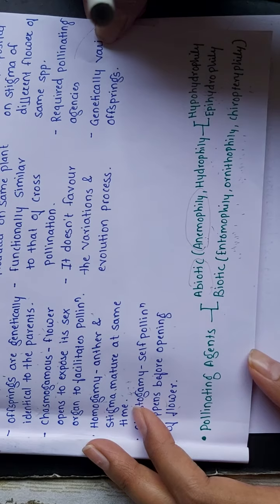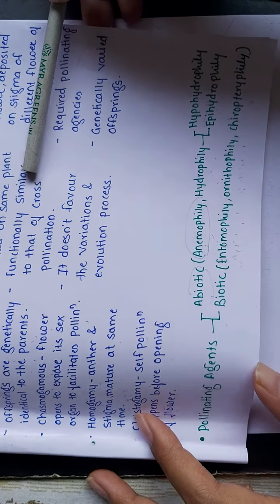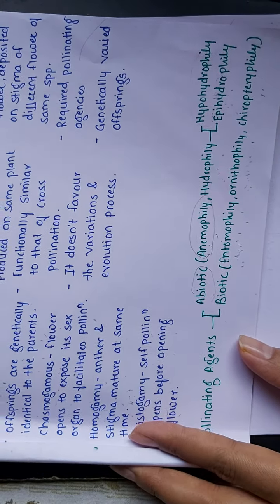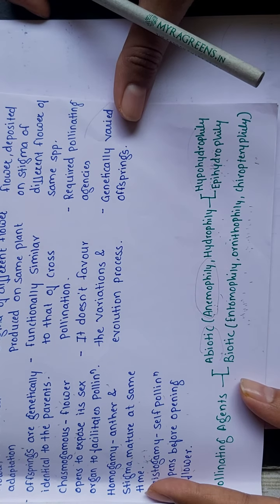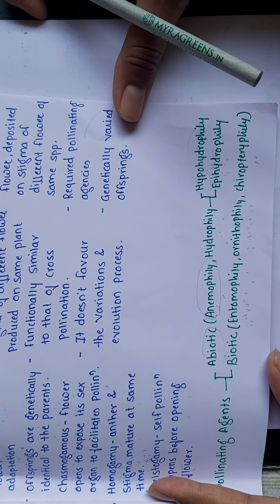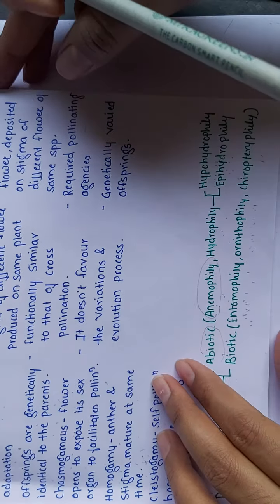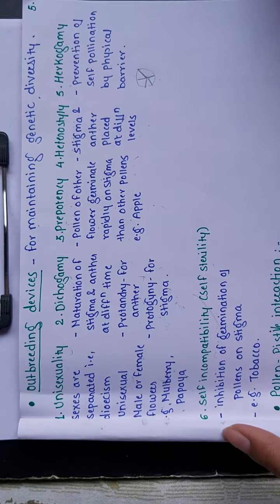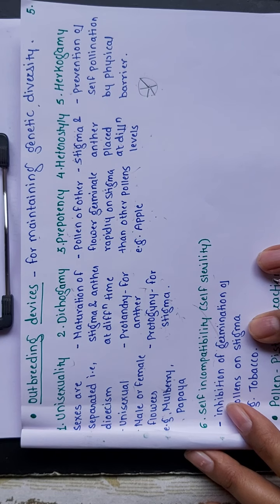Then we have done the pollinating agents, the two types, abiotic and biotic. In that, anemophily and hydrophily. Again, hydrophily falls into two categories: hypohydrophily and epihydrophily. Biotic agents are entomophily, ornithophily, chiropterophily. These are different animals which help in pollination, with support for cross pollination.